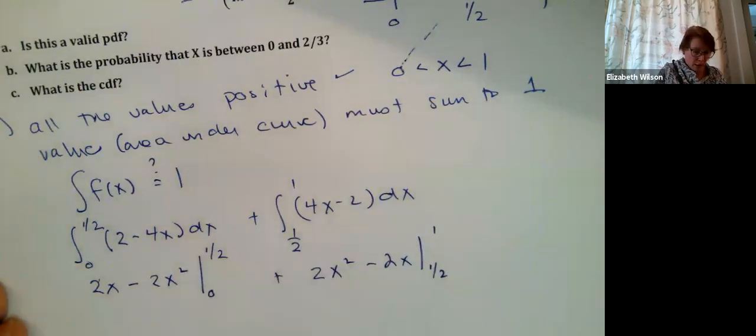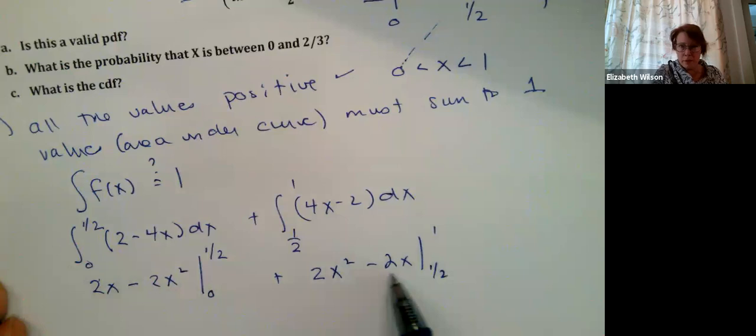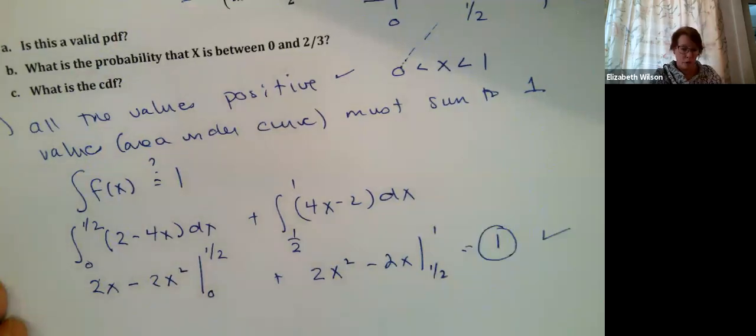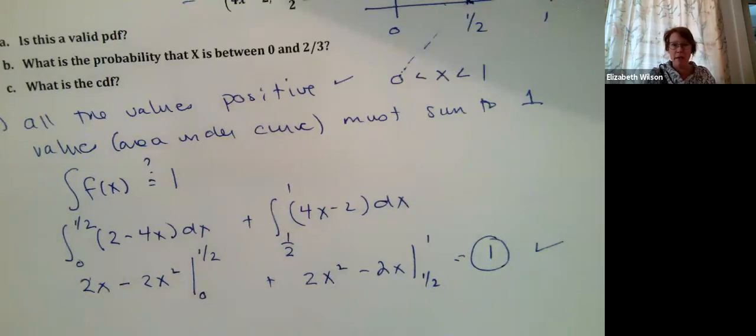When I plug in my values, 1/2 and subtract out 0, plug in 1 and subtract out what I get after plugging in 1/2, and add everything up, this whole thing sums up to 1. So that also makes it a valid PDF.